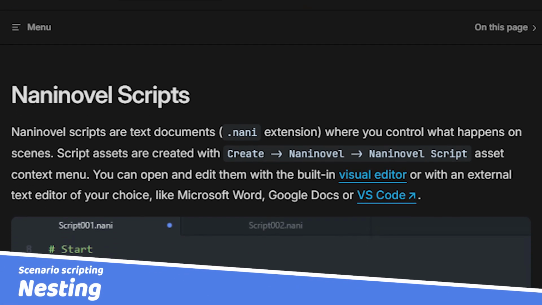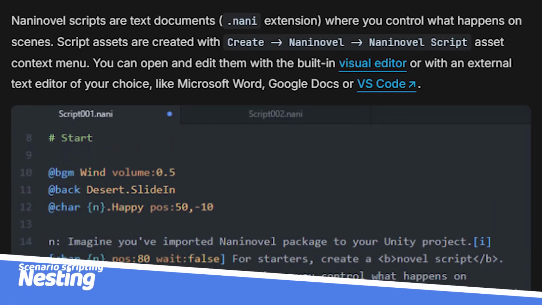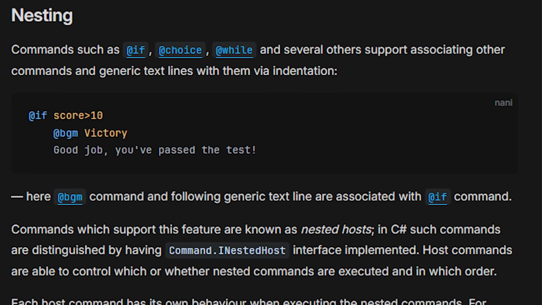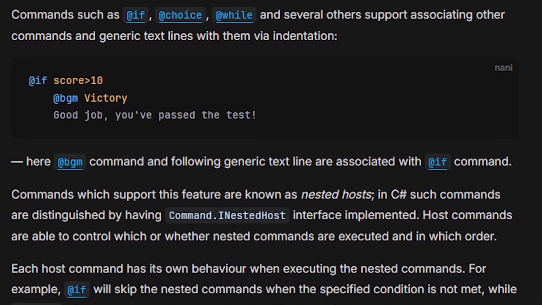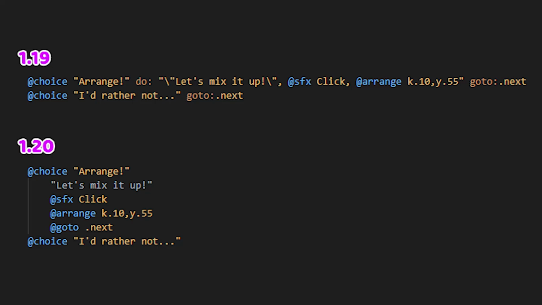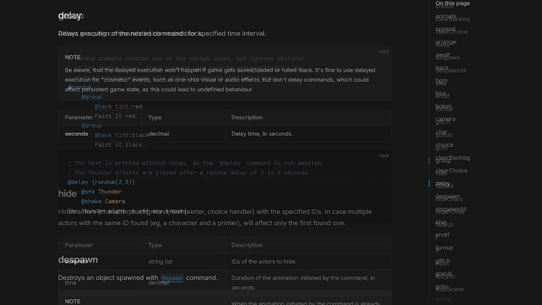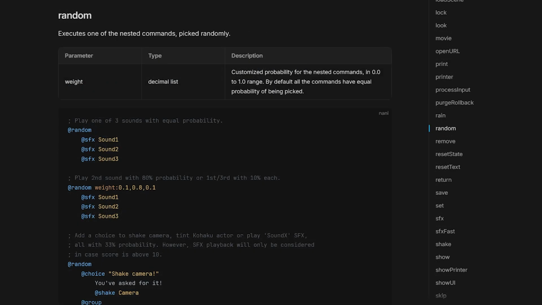1.20 brings some major changes to scenario scripting. The first major change is the introduction of nesting. This makes it possible to associate a group of commands with a host command. Legacy commands that support this feature include @choice and @if, while there are a handful of new commands introduced in 1.20 that are specifically designed for nesting.